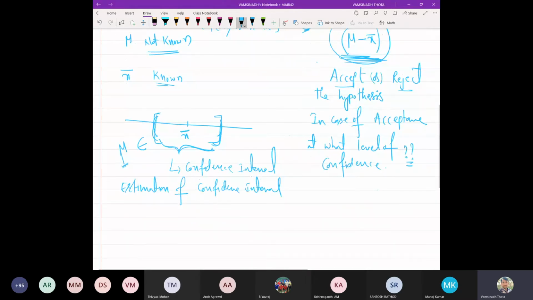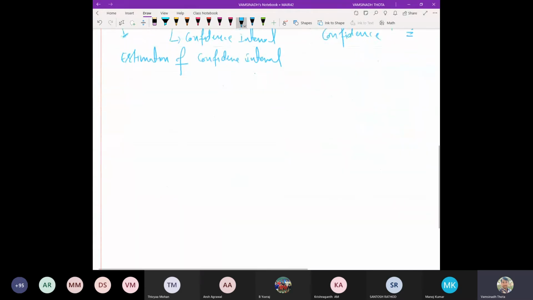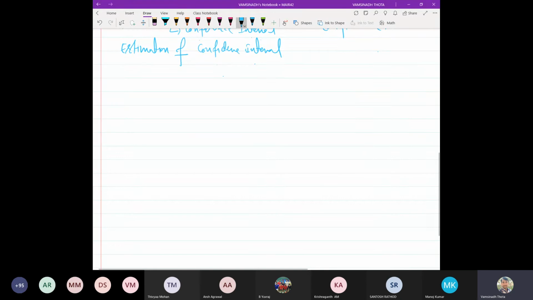Once you have mentioned that, we can again test the same hypothesis. In the testing of hypothesis, we are going to have two different hypotheses. The one is called the null hypothesis.